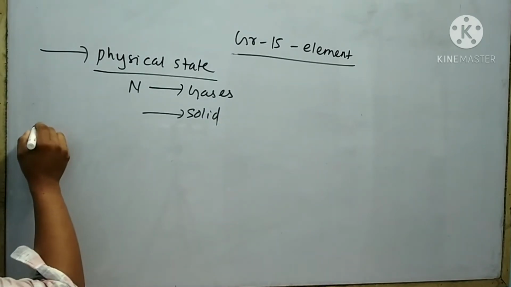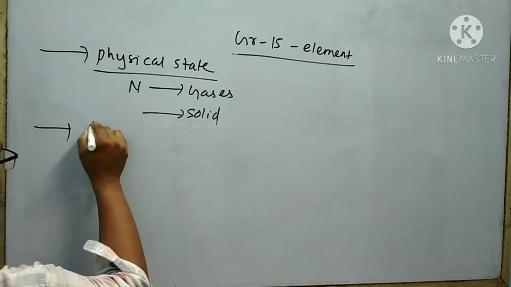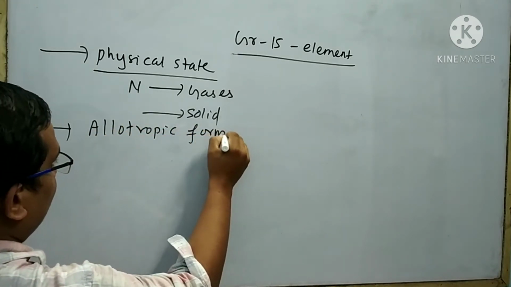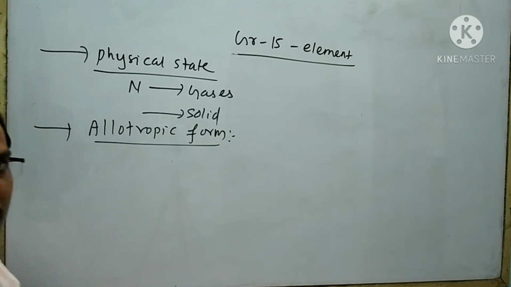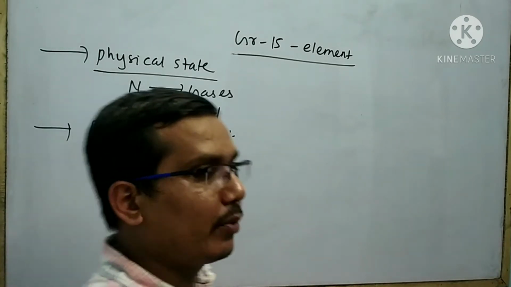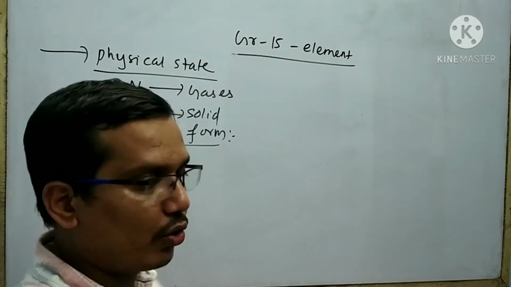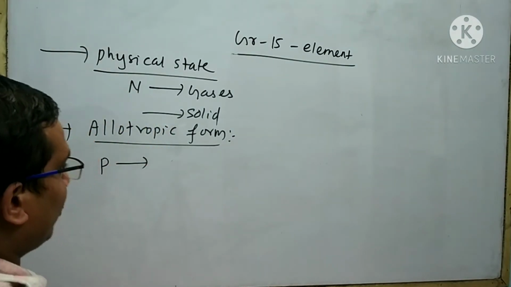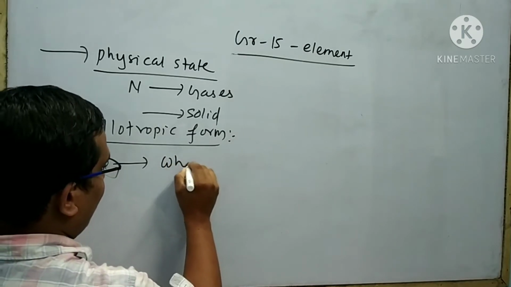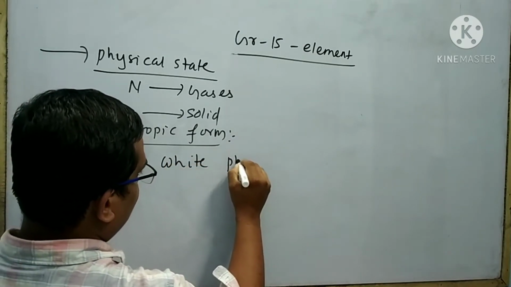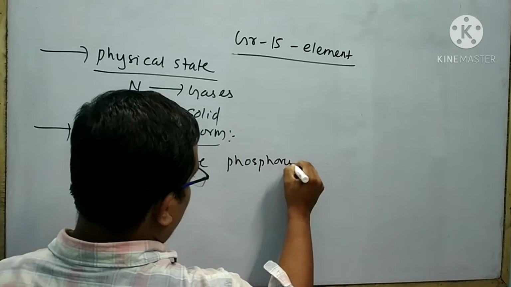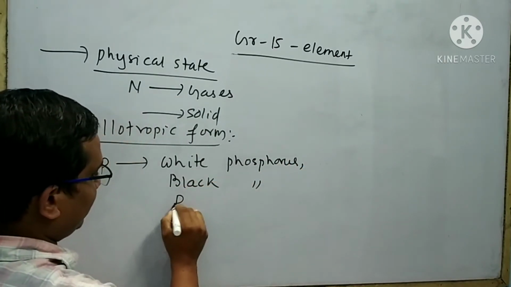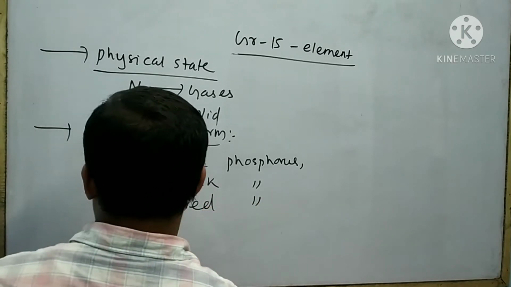Next physical property is allotropic form. Except bismuth, all other elements of group 15 show allotropes. Phosphorus has three allotropes: white phosphorus, black phosphorus, and red phosphorus.